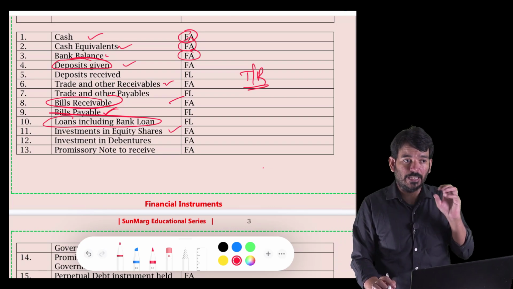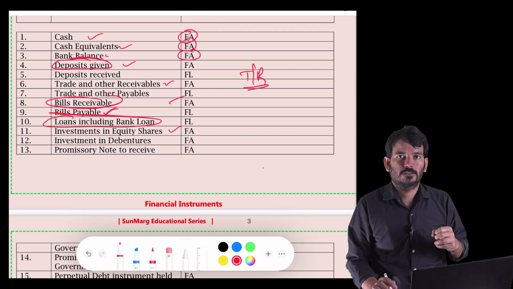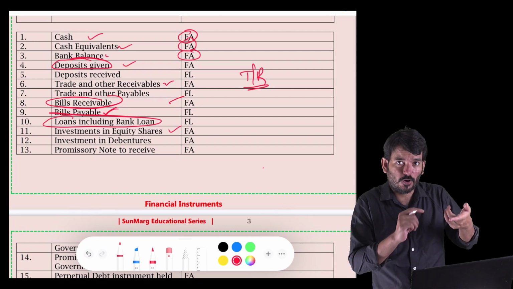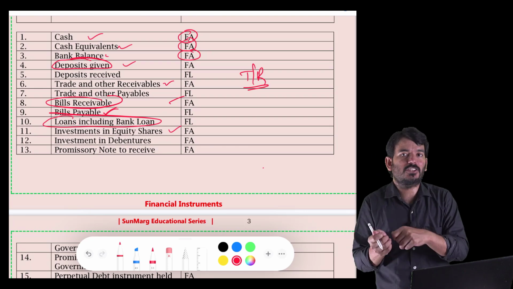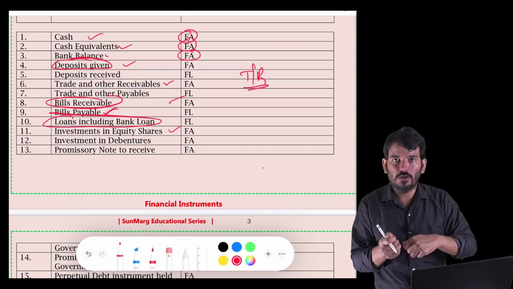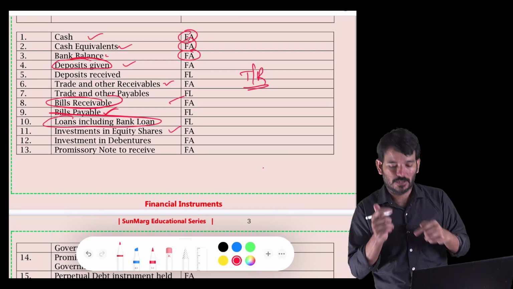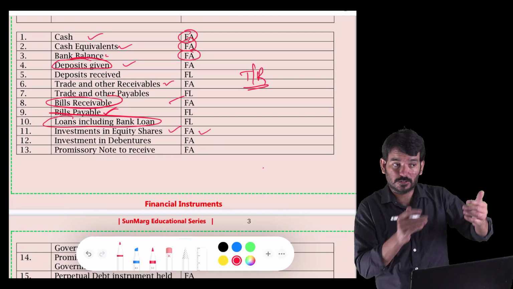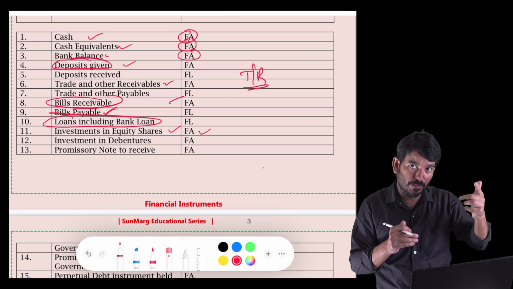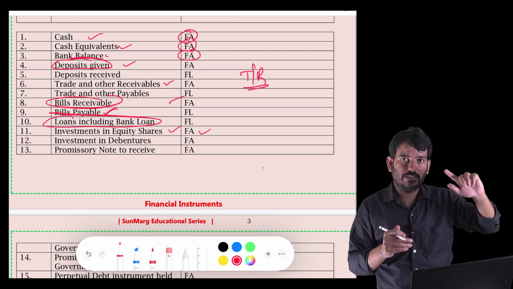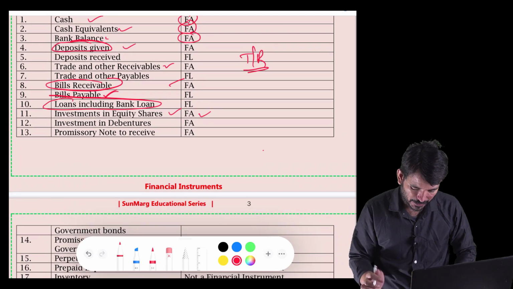Investment in equity. So when I'm saying investment in equity, I'm purchasing equity shares of Reliance. Okay. So for me, it's a contractual right to receive cash tomorrow. When I sell the shares, I'll get the money, or maybe if I hold it, I'll get the dividend. So it's a contractual right to receive the cash. So it is becoming my financial asset. So from my side, it's a financial asset. For the other side, you have to see whether that is a financial liability or equity. For that, again, we have to go with what their contractual obligations are. Okay, so for them, it's equity only.